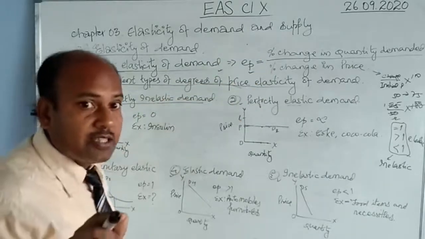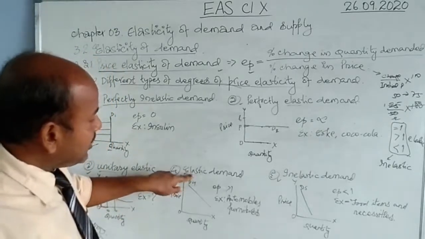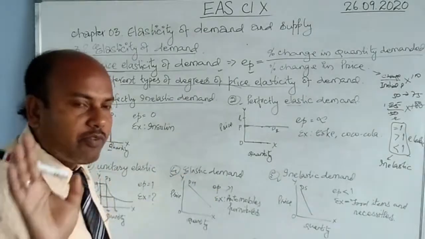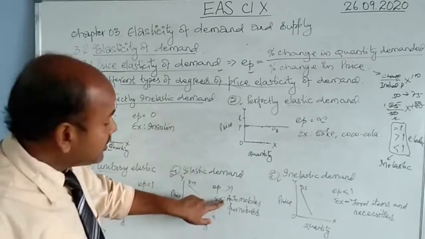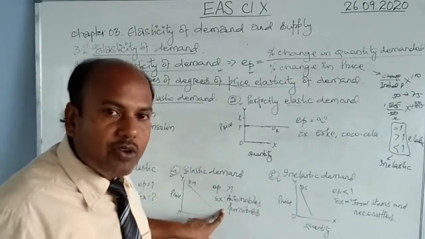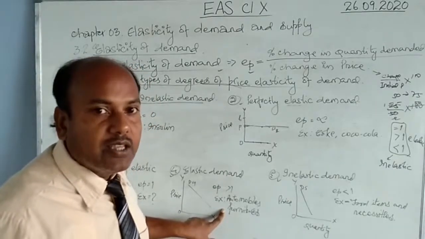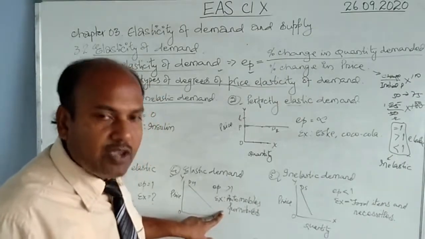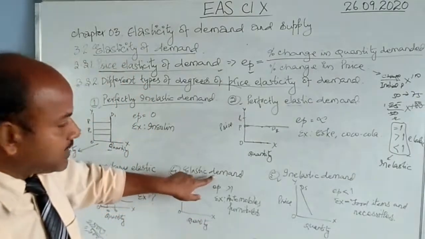That means when a small change in price brings about a more change in the quantity demanded, such kind of change is called elastic demand. And this always comes more than 1. It may come to 1.25 or 1.50 or 2, 3, 4, 5, any number, but it has to be more than 1. Examples are automobiles and furniture. Why? Because these are not necessities. These are items of luxury. So when the price increases, you will convince yourself to wait for some time and you will buy when the price falls. That means the demand for this commodity can be changed. A small change in the price will bring about a more change in the demand. Such kind of elasticity is called elastic demand.